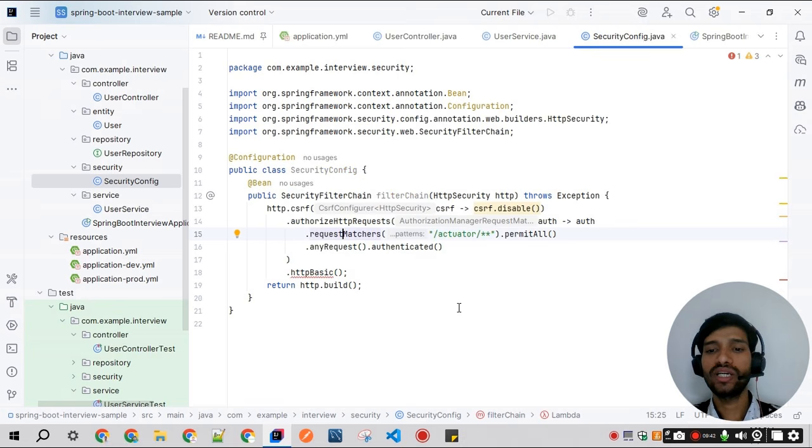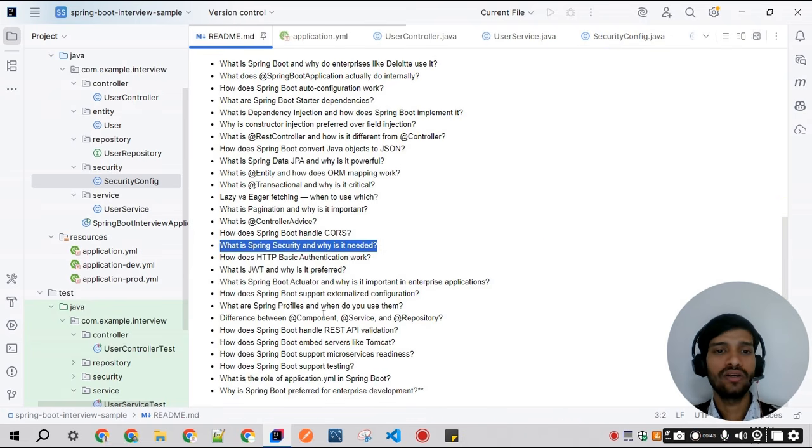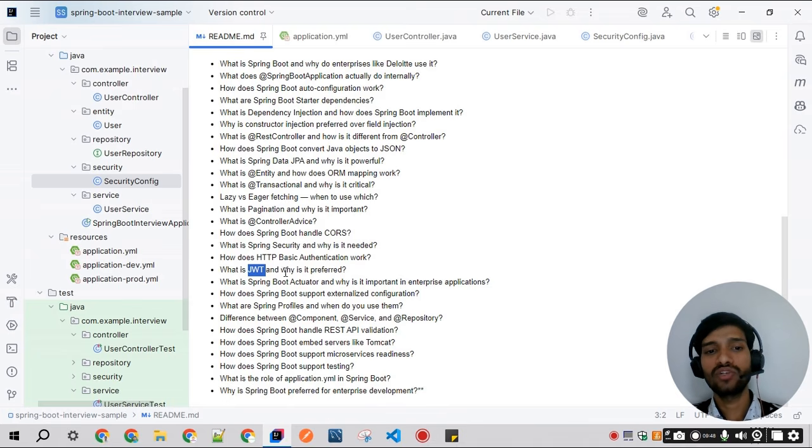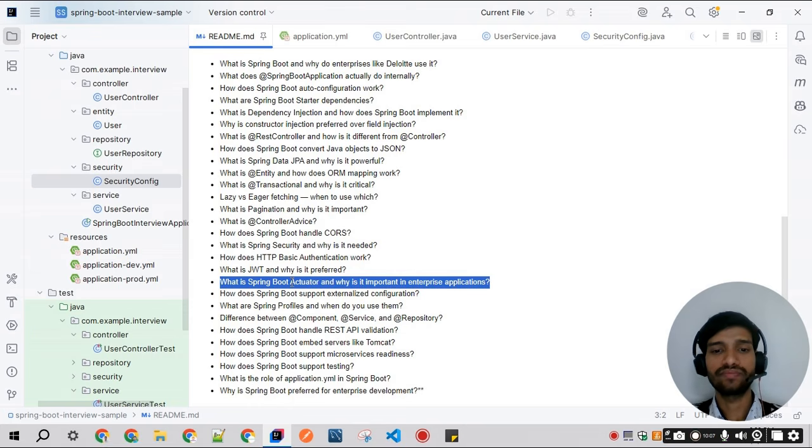So what is JWT and why is it preferred? JWT is a JSON Web Token. We can pass tokens, and within the token there will be some expiry date and time. It is stateless authentication, so no server-side session storage is required, and we mostly prefer it during microservice-based communication.